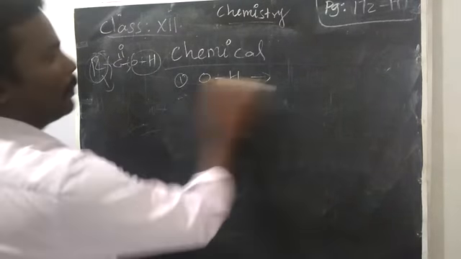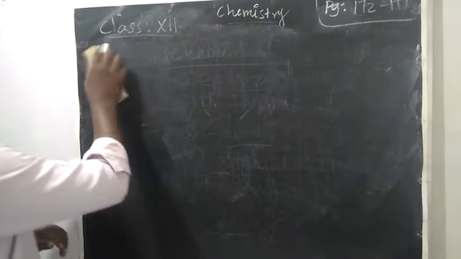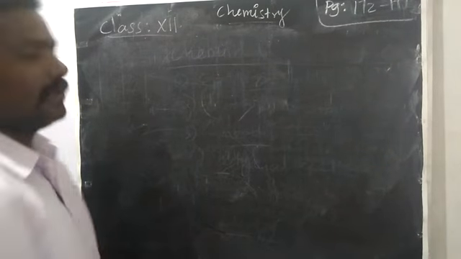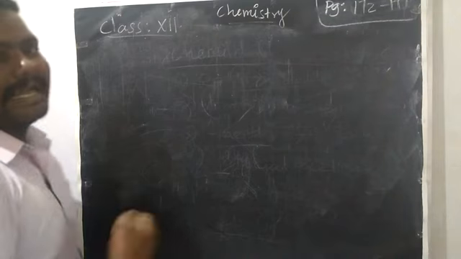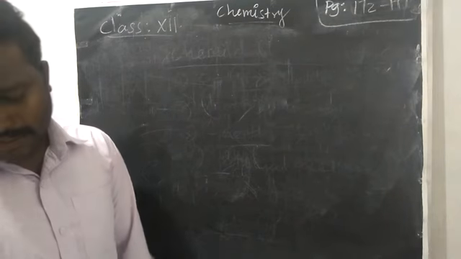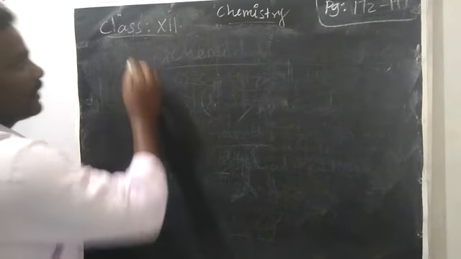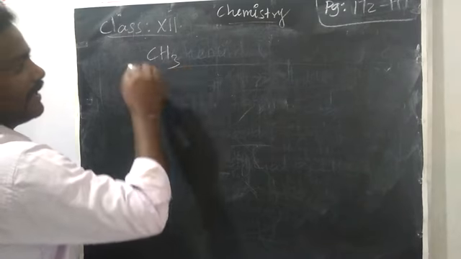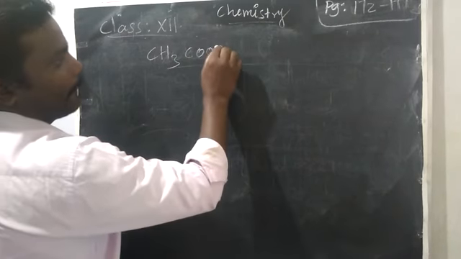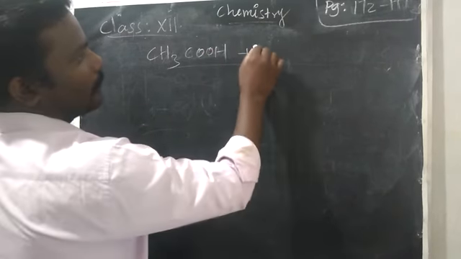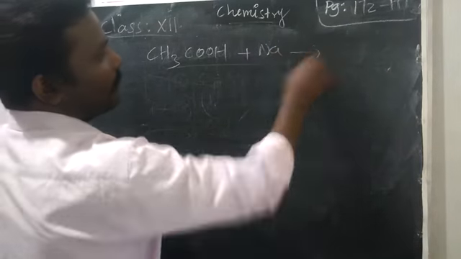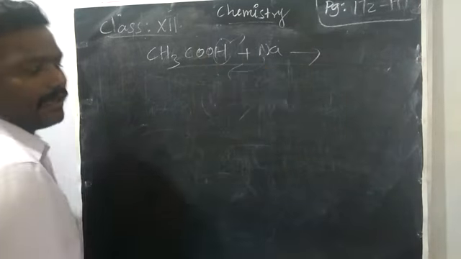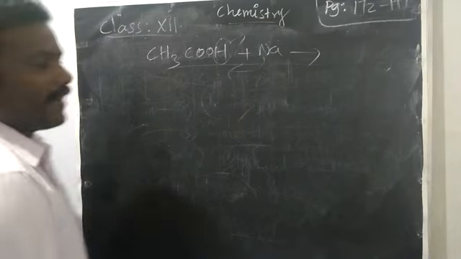So we are going to see four types of chemical reaction. The first one, OH bond involving reaction. We are going to treat acetic acid with highly reactive metals like sodium, magnesium, aluminium. Taking sodium, it will replace the hydrogen.